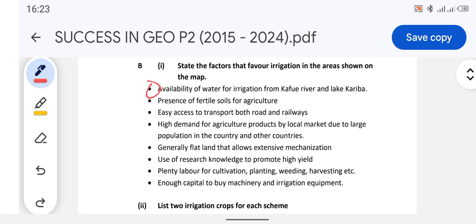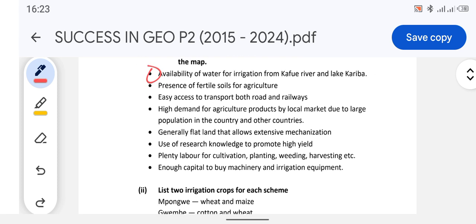So the other factor is enough capital for buying machinery and irrigation equipment. So you need enough money to operate those machines and to buy the irrigation equipment, because equipment is needed. Remember, irrigation is a man-made way of watering the crops. It's not natural like the rains. Irrigation means you have to build ways to water the crops.